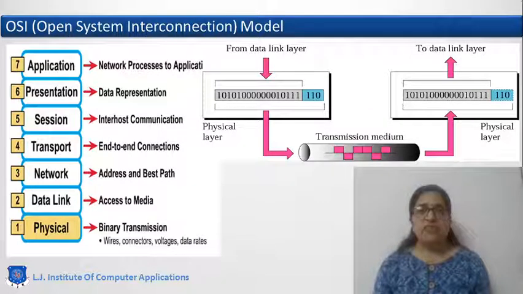It will decide what the voltage level will be to represent the bit 1 and the bit 0. Different modulation techniques are also used by the physical layer. It will convert this data into signals, either analog or digital signals, and the signals will be transmitted through physical media. The media can be wired media or wireless media.